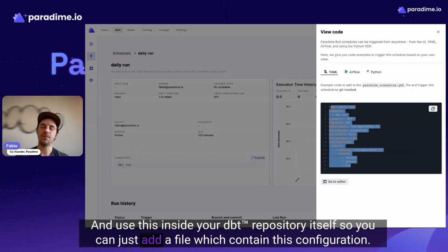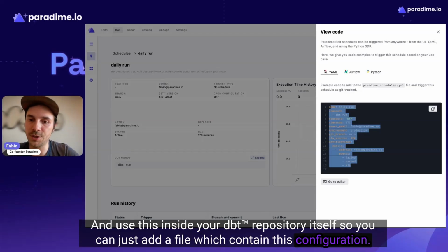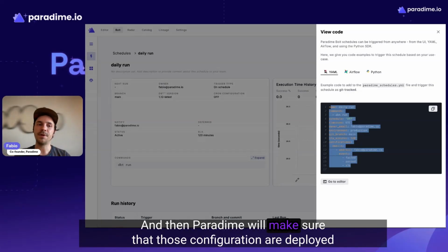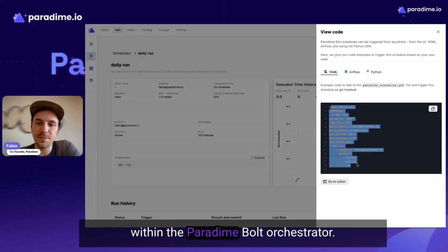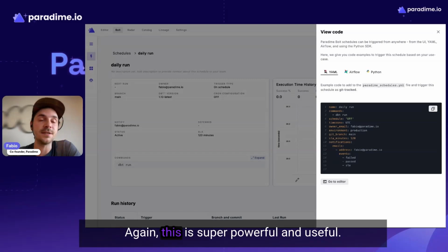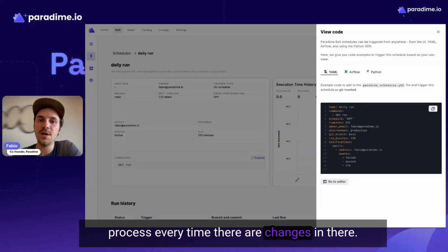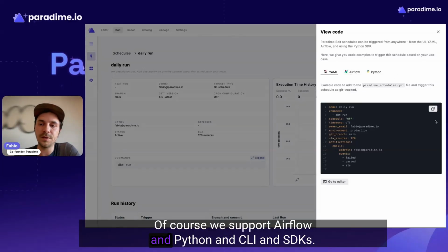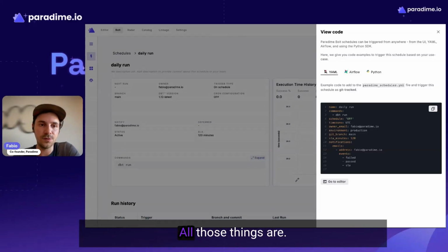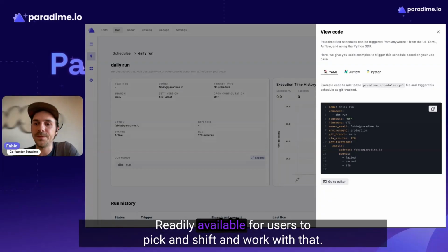So you can just add a file which contains this configuration, and then Paradime will make sure that those configurations are deployed within the Paradime Bolt orchestrator. Again, this is super powerful and useful if you want to make sure that your jobs are correctly tracked and you have a PR review process every time there are changes. Of course, we support Airflow and Python and CLI and SDKs. All those things are readily available for users to pick up and work with.